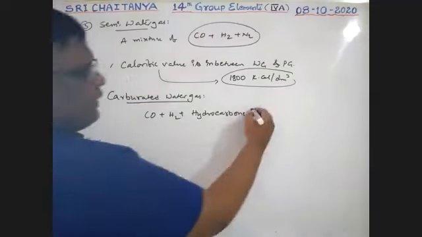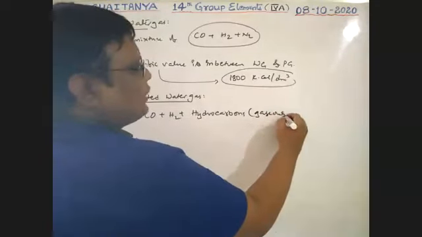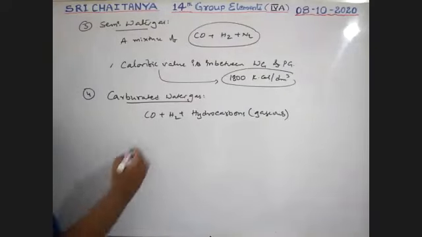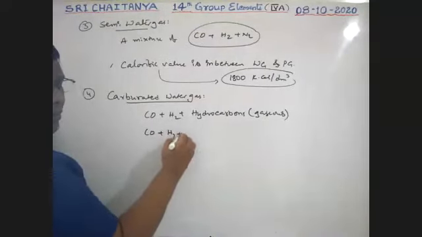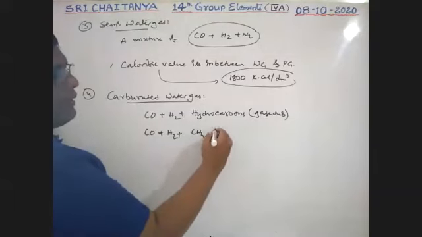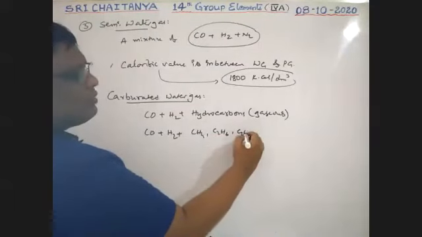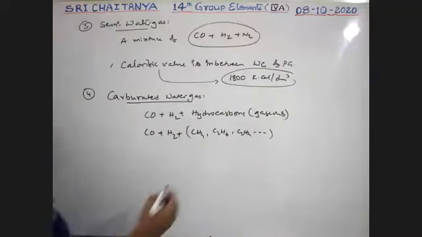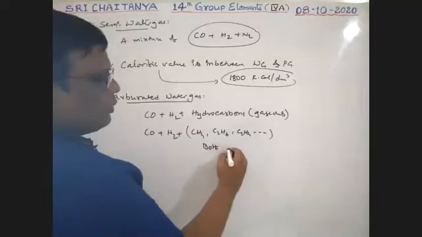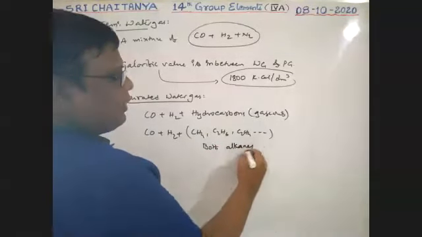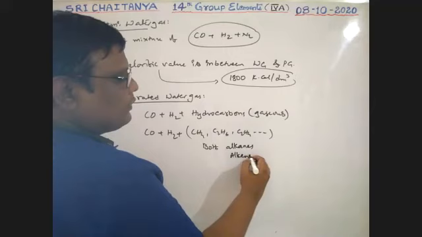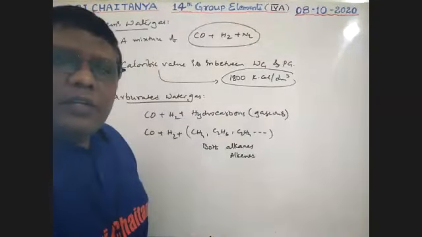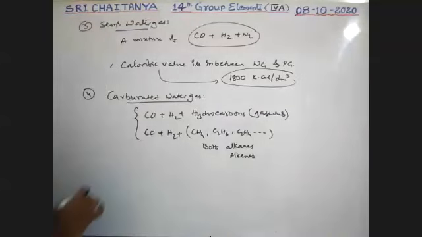Particularly gaseous hydrocarbons are used, for example methane, ethane, ethylene. Both alkanes and alkenes, that means saturated and unsaturated hydrocarbons, are used. This combination is carbureted water gas.